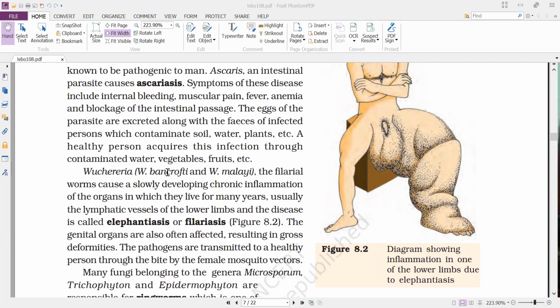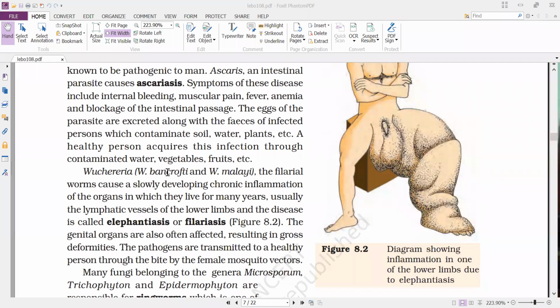Usually the Ascaris will lay about 2 lakh eggs per day. These eggs come out with the feces, and the development takes place outside the body.